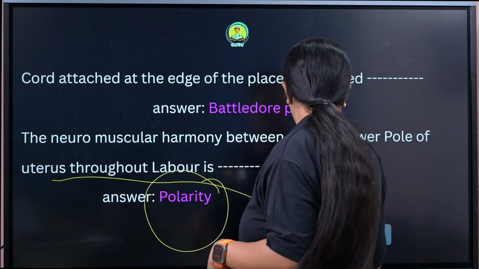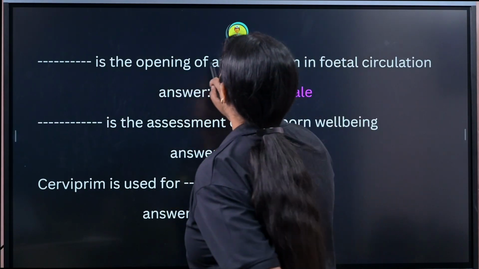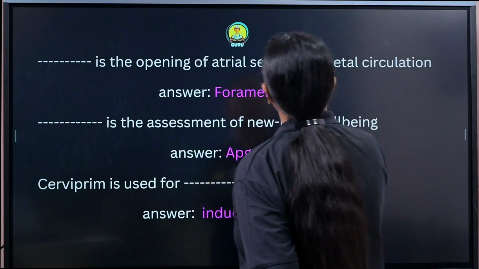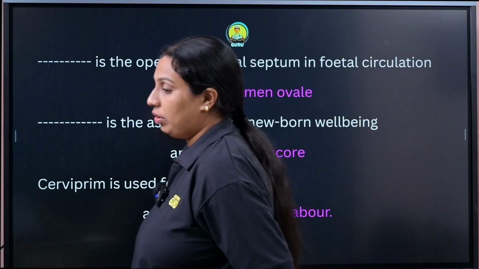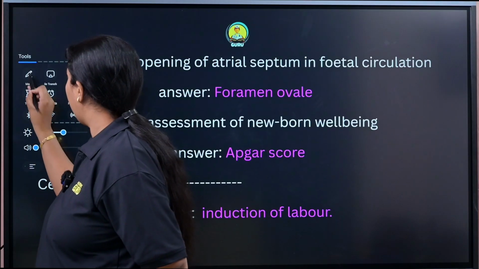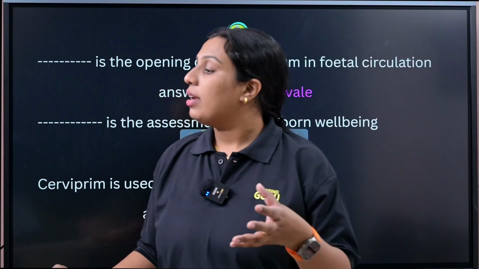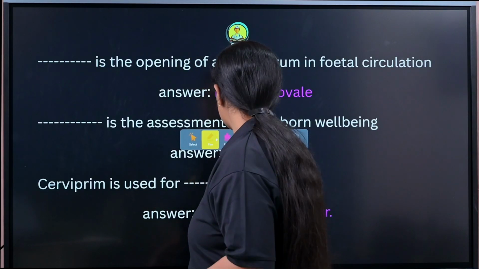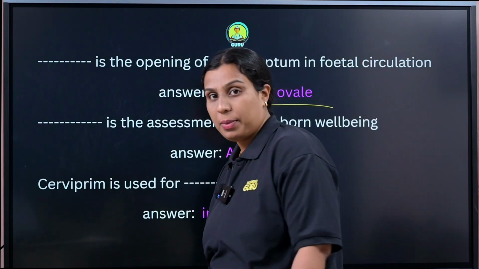Okay. Next question is, dash is the opening of atrial septum in the fetal circulation. Again, read the question. Dash is the opening of atrial septum in the fetal circulation. It is known as foramen ovale.